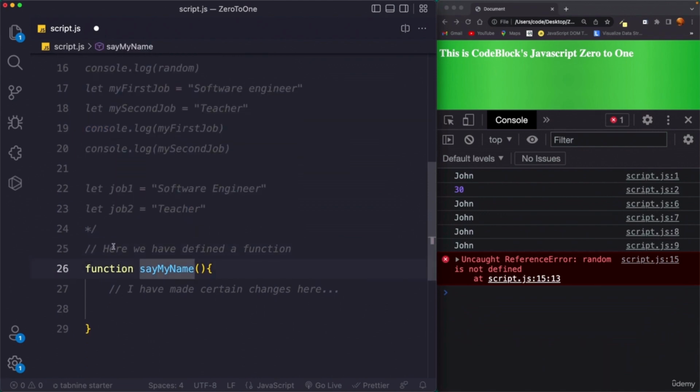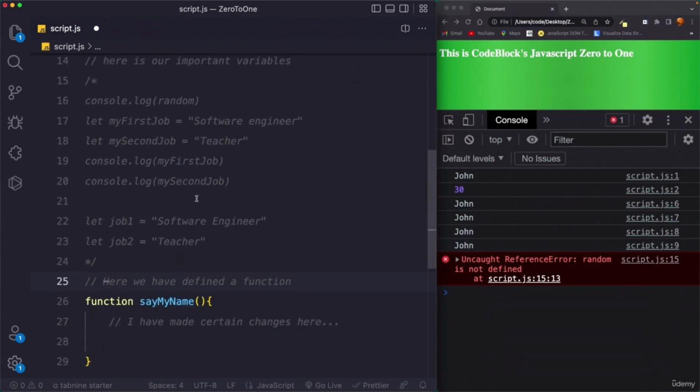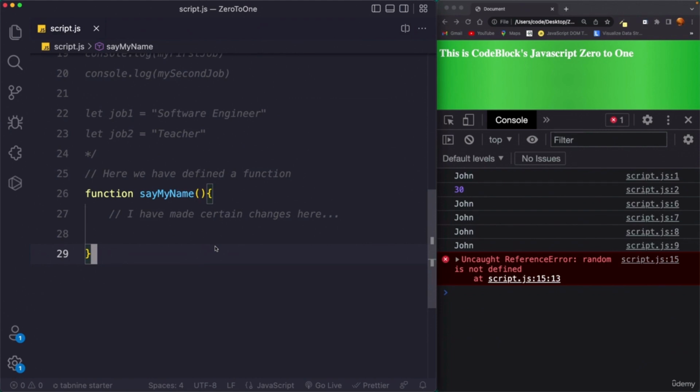Now there's a shortcut in VS Code. If I get rid of this, now if I press command and forward slash, it automatically converts our code into a comment, or our line into a comment. So for Mac the shortcut would be command forward slash, and for Windows it would be control forward slash. Alright, so these are comments. But now let's get back to the topic of the lecture, which is data types.